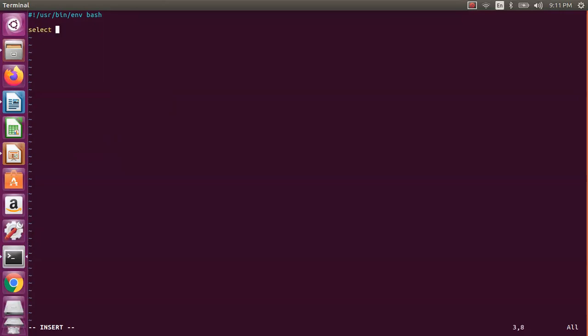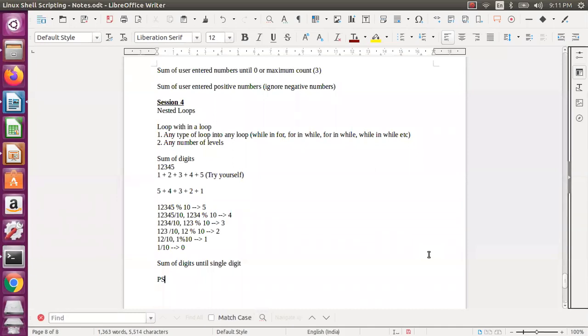So select, let us assume you have a select thing. Now I am taking the example, like let us assume I want to select certain languages actually. So the user has to select certain things, like a menu actually. So here I am using the language as a menu. Okay, so that's what I am using. So you can change that one. So this is the ps3 prompt. That is nothing but select actually.